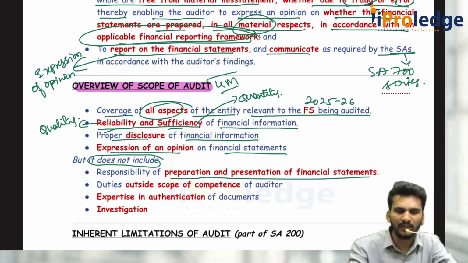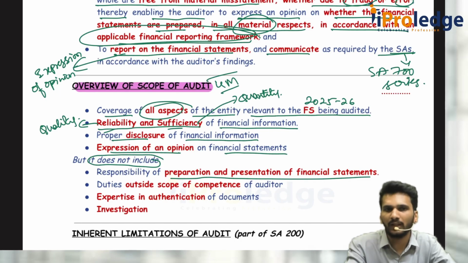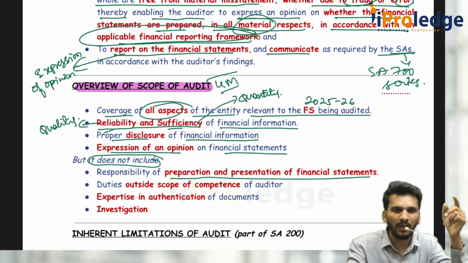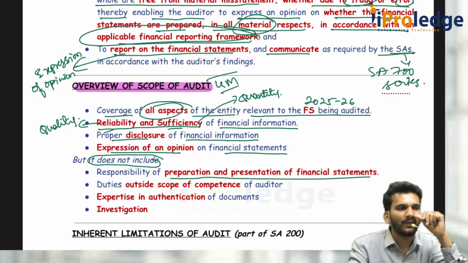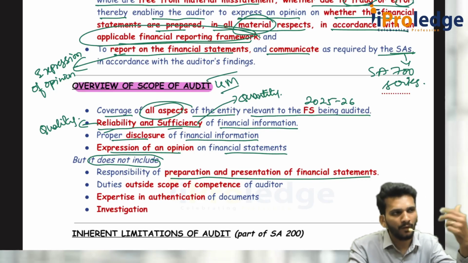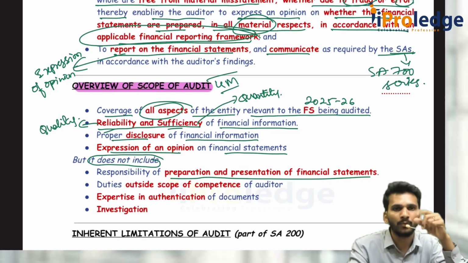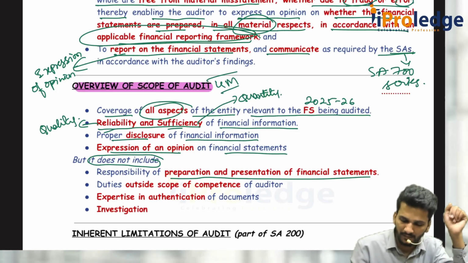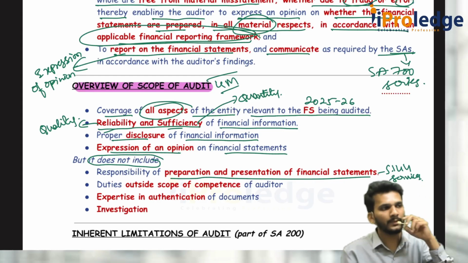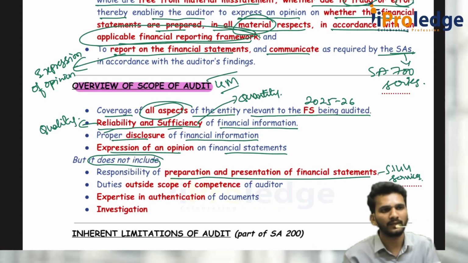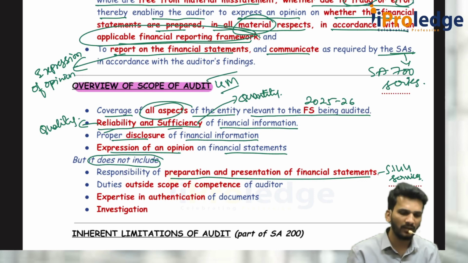prepare and present the financial statements. See, you are a person to check it, not make it. You should verify the financial statements but not prepare the financial statements. Why? Because of the maker and checker concept. If you prepare and if you verify, you might not find out the mistakes. How can you find out mistakes in your own prepared financial statements? That is not possible. That is why you should not do that. And even this is Section 144 services. Section 144 of the Companies Act tells that these are prohibited services. You can't render these services if you are the auditor of the company.